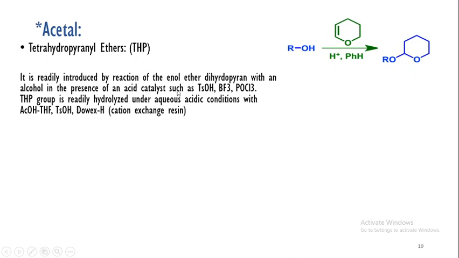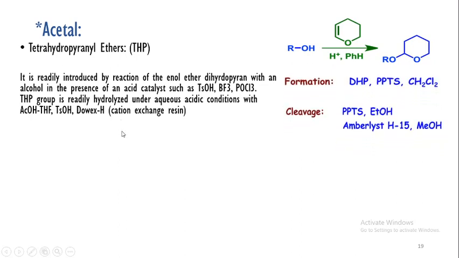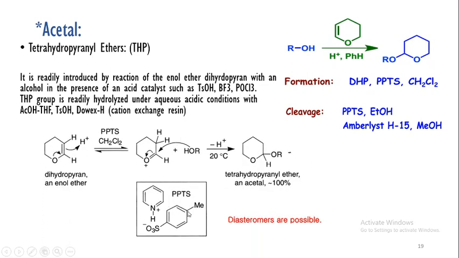This is readily introduced by the reaction of enol ether dihydropyran with an alcohol in the presence of acids such as TsOH, BF3 and POCl3. The THP group is readily hydrolyzed under aqueous acidic conditions with AcOH, TsOH and Dowex H. This is the cation exchange resin. That means the formation of these tetrahydropyranyl ethers can be done by using dihydropyran in acidic condition, and the cleavage is done by using PPTS. The structure for PPTS is like this.